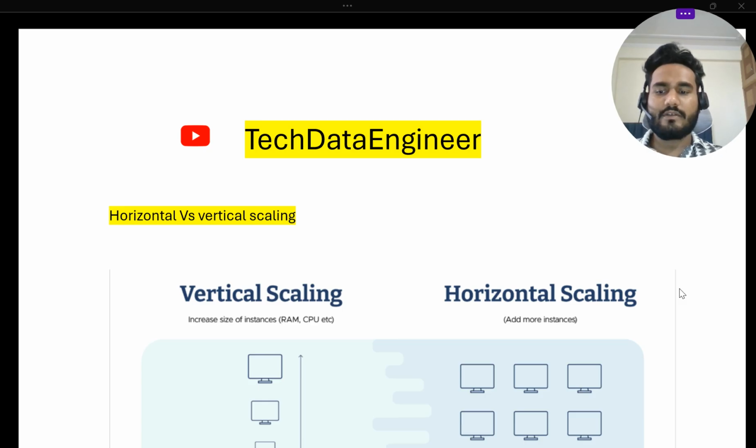So in this video we will discuss the basic concepts regarding Spark, like what is a job, what is a stage, what is a DAG, what is a lineage graph, why we are creating it, and what is called shuffling. Because most of the time they ask some basic and critical questions from these topics.